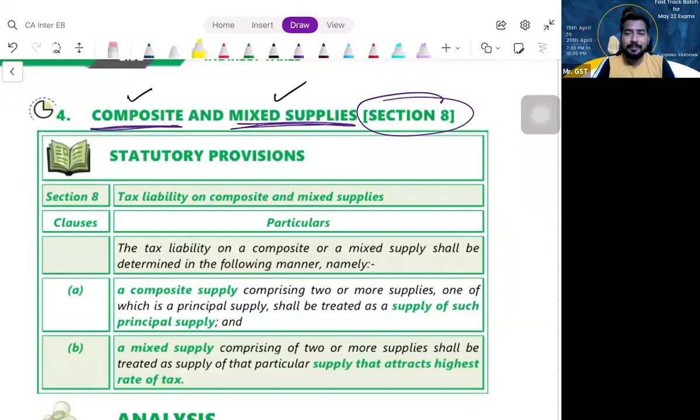No, sir. They're giving you a single price. Remember the word single, very important. For a single price, you're getting how many supplies? 3 supplies. For one price, you're getting more than one supply.